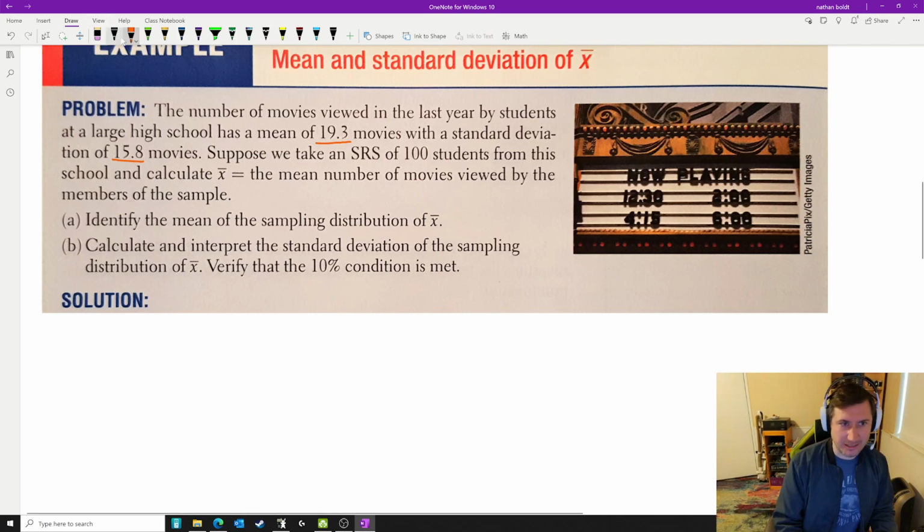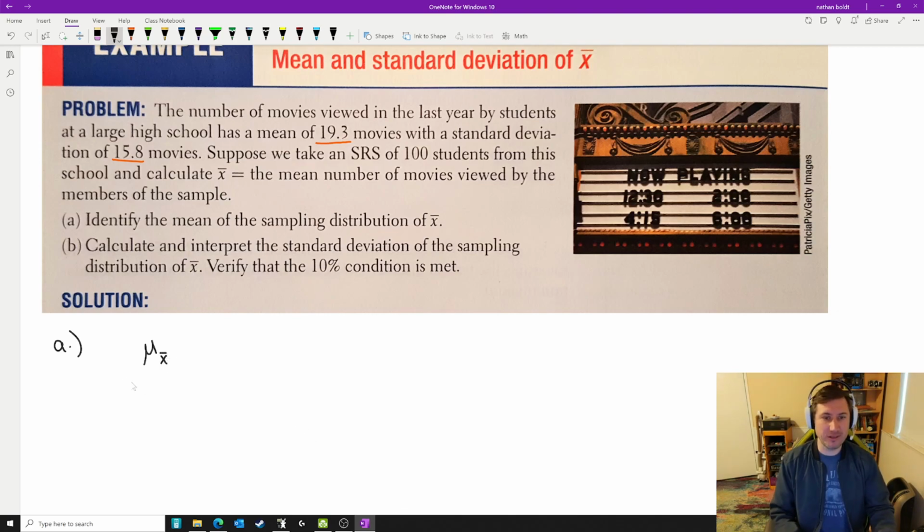All right, so again, this is nice and easy here. The mean of the sampling distribution of all the X bars, the average of all the X bars, should be the true parameter. And they told us the true parameter, it was 19.3.